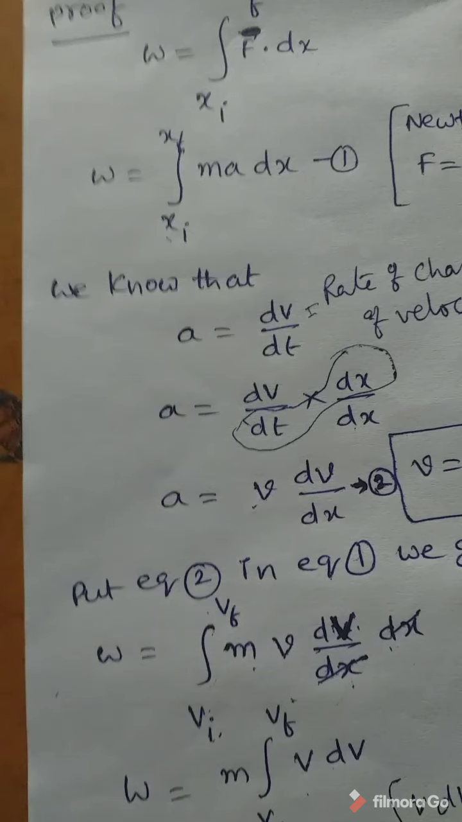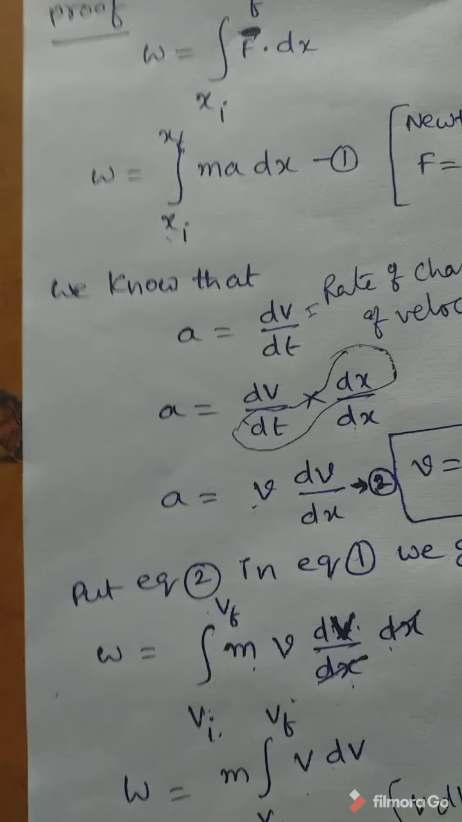dv by dt means rate of change of velocity. When you multiply dv by dt with dx by dx, a is equal to, here dx by dt is nothing but velocity, so v dv by dx. Put this equation 2 in equation 1, we get W is equal to integration m into v into dv by dx into dx, where dx gets cancelled.